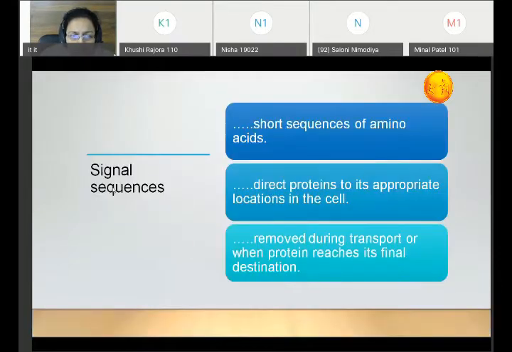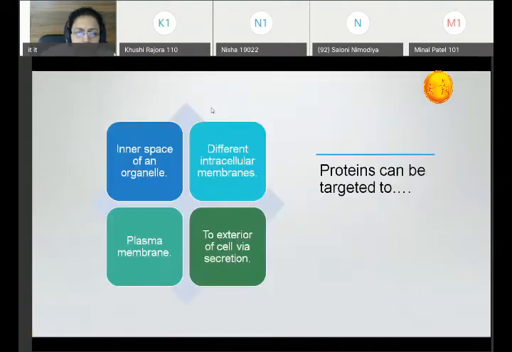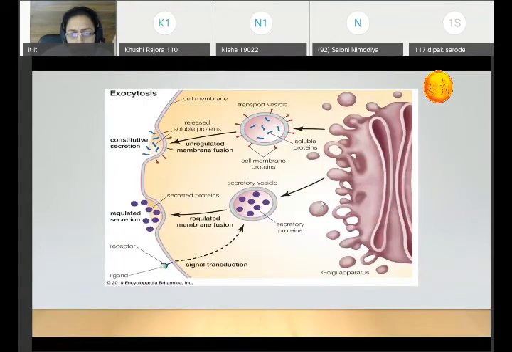So you can say that these proteins will be targeted to either the inner space of the organelle, or different cellular membranes, intracellular membranes, or the plasma membrane, or to the exterior of the cell via secretion. So these are the various sites or places to which these proteins are targeted in our body.